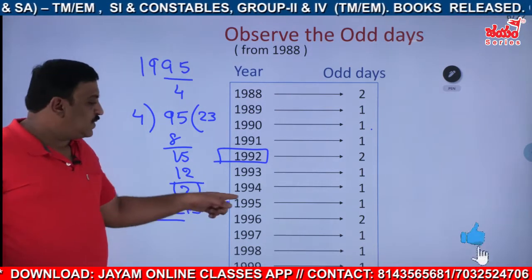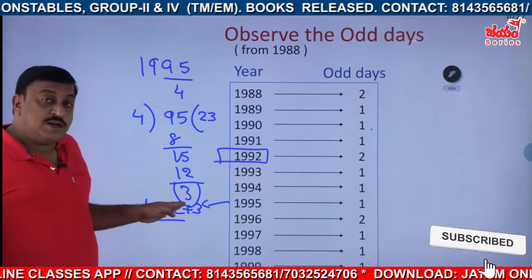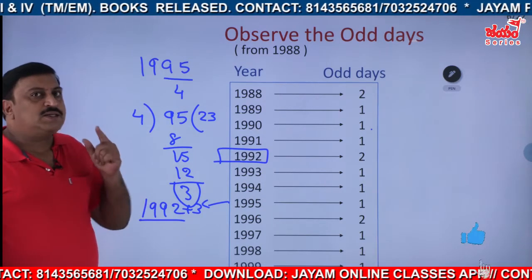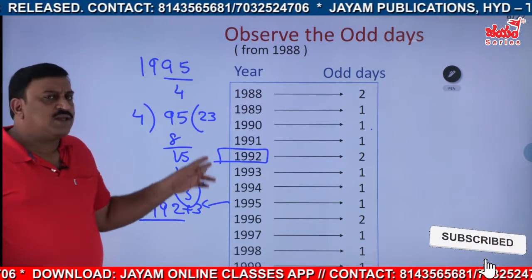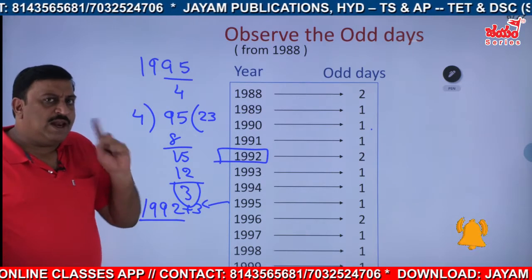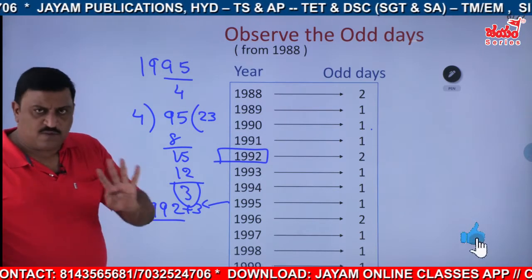That's all. Depending on the remainders, you have to say what the code of the year is. So the codes are only leap year LY, LY plus 1, LY plus 2 and LY plus 3. Only 4 varieties are there.